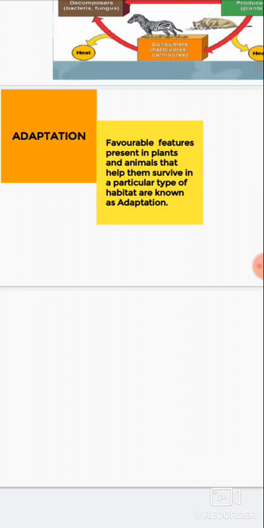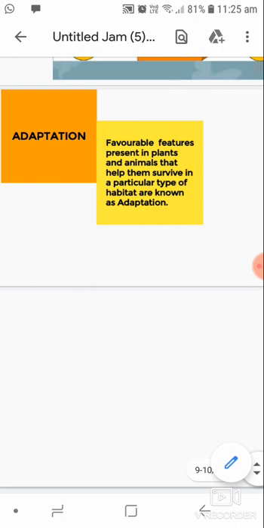You have seen giraffes. Giraffes are the tallest animal. They have very long necks. But it is believed that at first the giraffes didn't have this type of tall neck. They used to be grass eaters. Then the grasslands where they were found were finished, so they started eating the leaves of the plants. For this they had to stretch their necks. Then there were tall trees, so they had to stretch their necks more and more, and gradually their necks became so long.